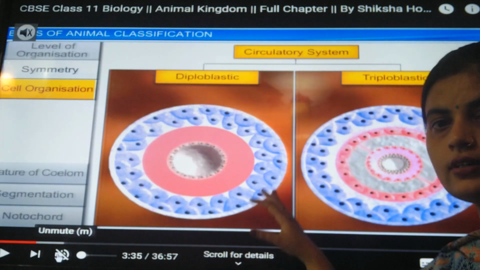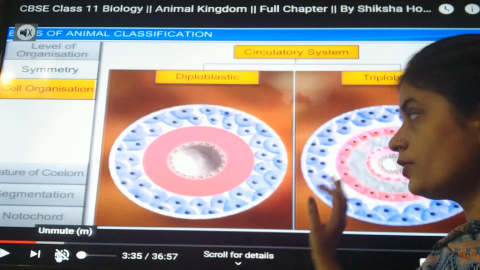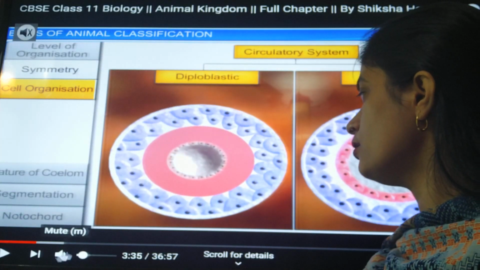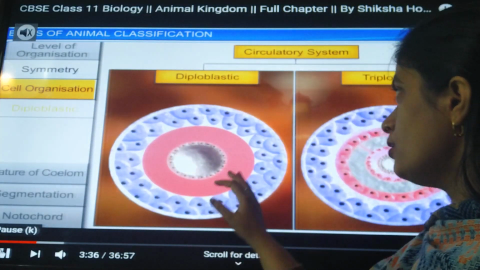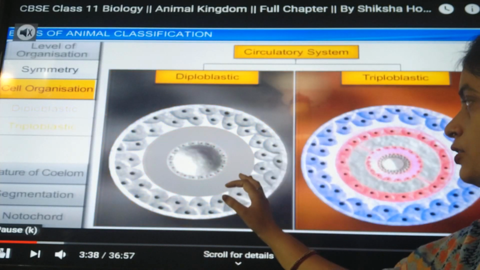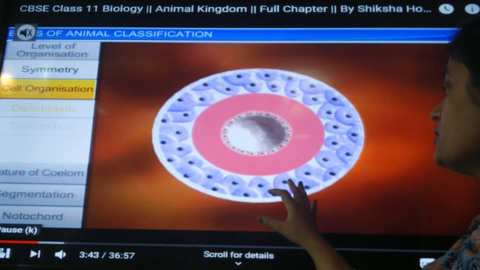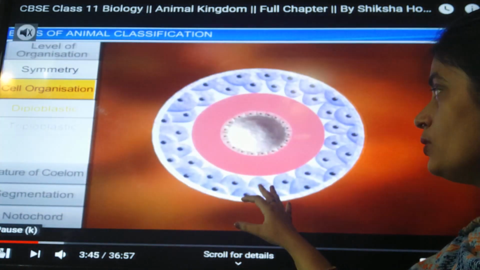You can see this diagram which is depicted. Triploblastic and diploblastic, two organizations are there. Then you can see its description is told here.